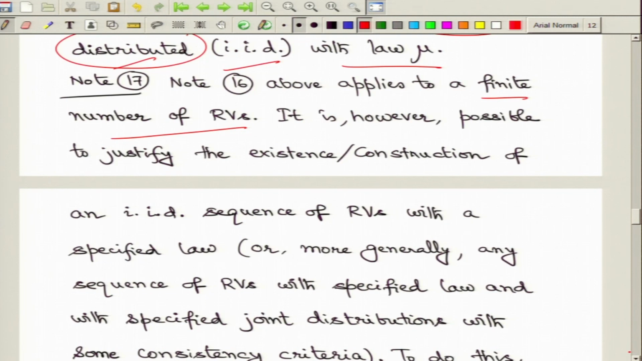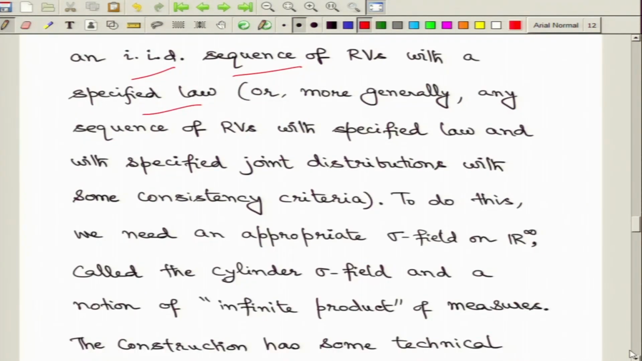So, let us clarify this. We can justify the existence or the construction of IID sequences, for example, meaning a countably infinite number of random variables with the same law. This kind of construction can also be performed, but with an appropriate justification. Here what we have to additionally supply is some information about the joint probability distributions. Note that if you are dealing with an IID sequence of random variables, then all finite dimensional distributions involving these random variables are simply products of the one dimensional marginal laws, just by the independence.